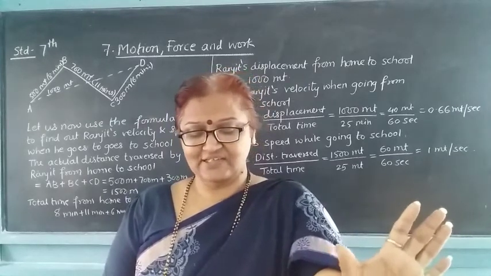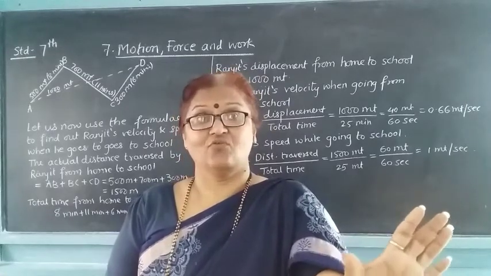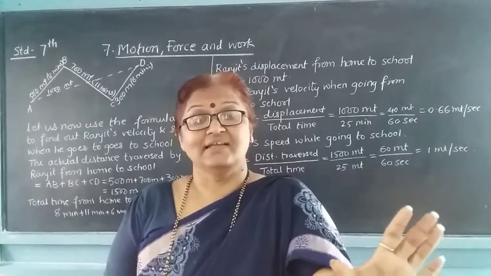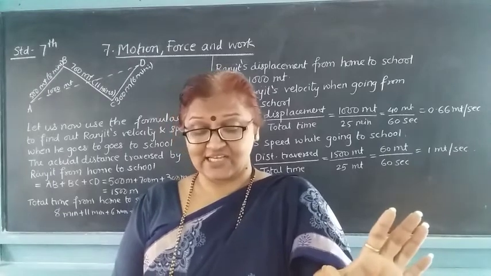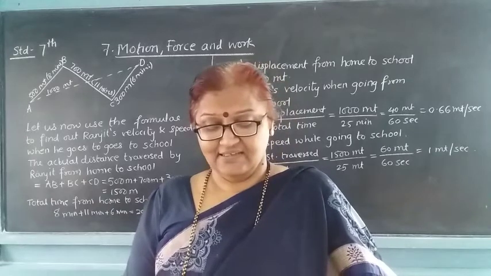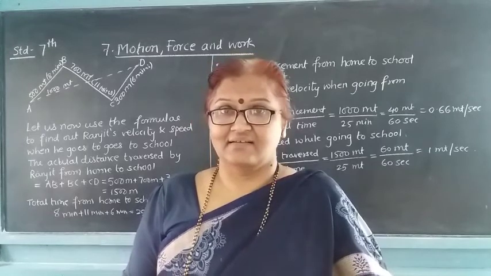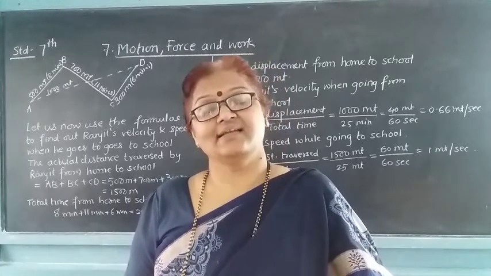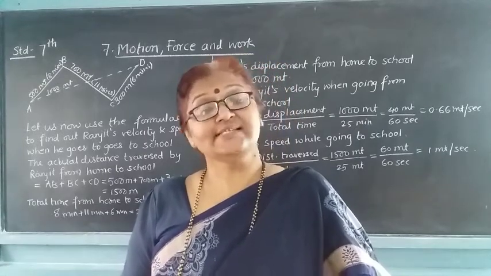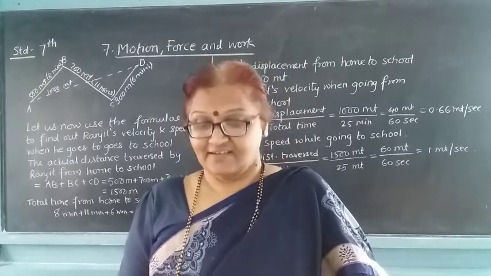It travels along the length of the route. How does it travel? It travels there, but it is not concerned with the direction. Such a length of the route is called distance. Distance is nothing but a scalar quantity. Why is it called a scalar quantity? Because only magnitude is concerned. There is no concern of direction.